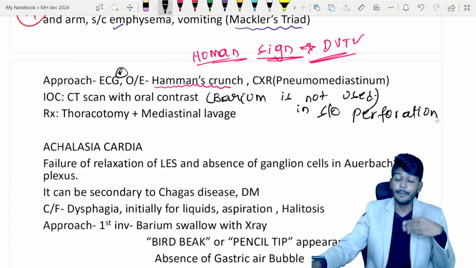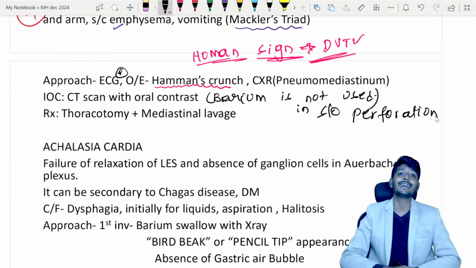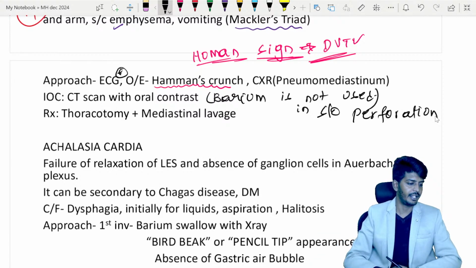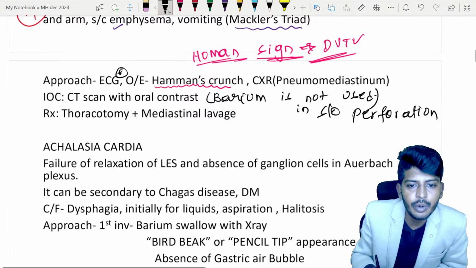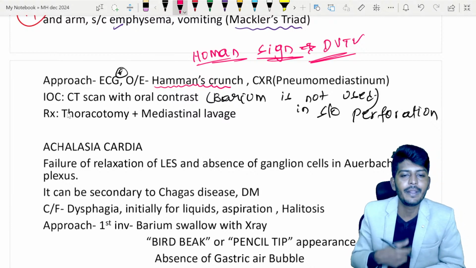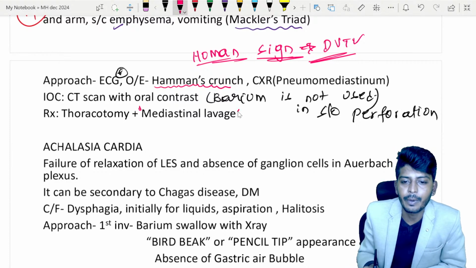Actually, irritant contrast, the barium itself, can lead to mediastinitis, called contrast-induced mediastinitis. Let's go to the next one. What is the treatment you are going to do? You are going to open the chest. So thoracotomy and mediastinal lavage. This is very, very important.